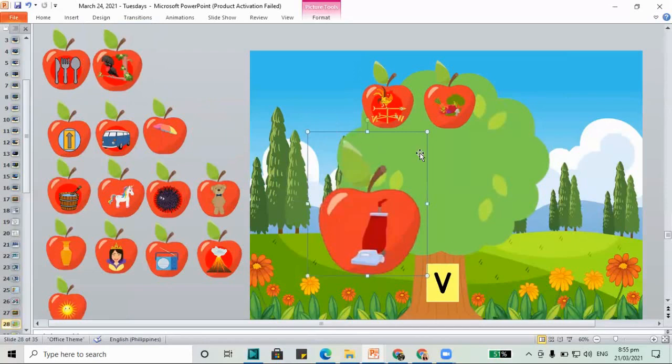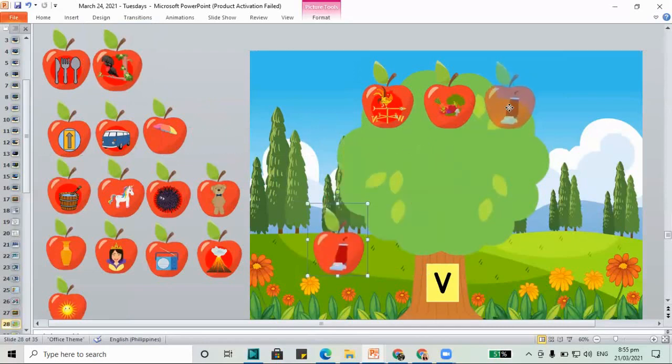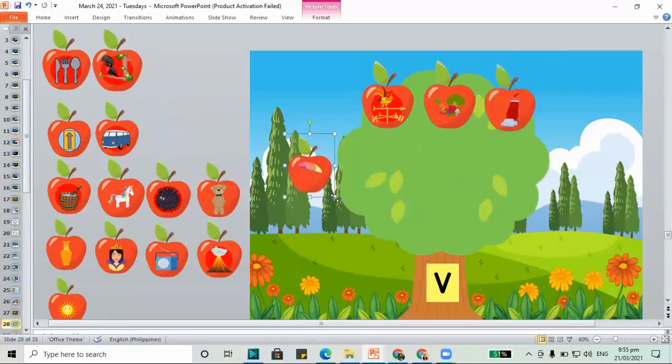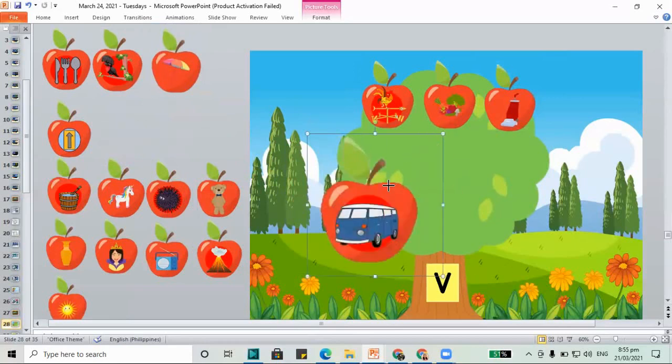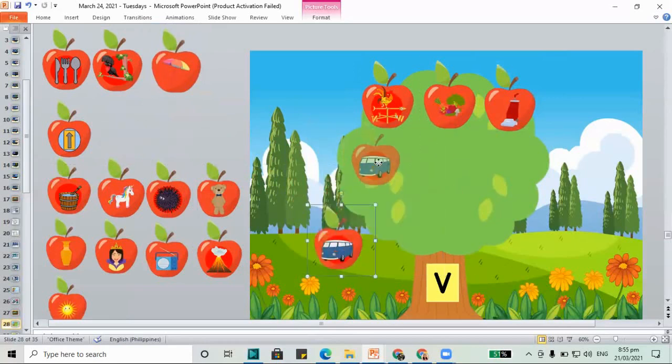Vacuum, it begins with V. Yes, vacuum has the V sound for letter V. How about umbrella? Do we put umbrella? No, umbrella begins with letter U. How about the van? Do we put van for letter V? Yes, van goes in the letter V tree.